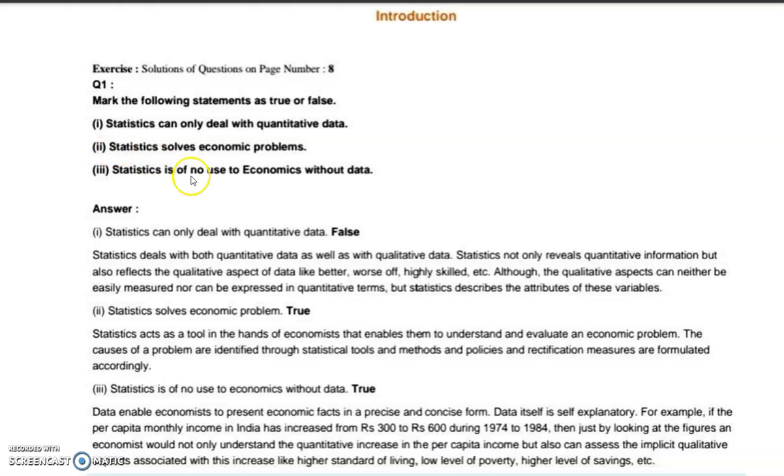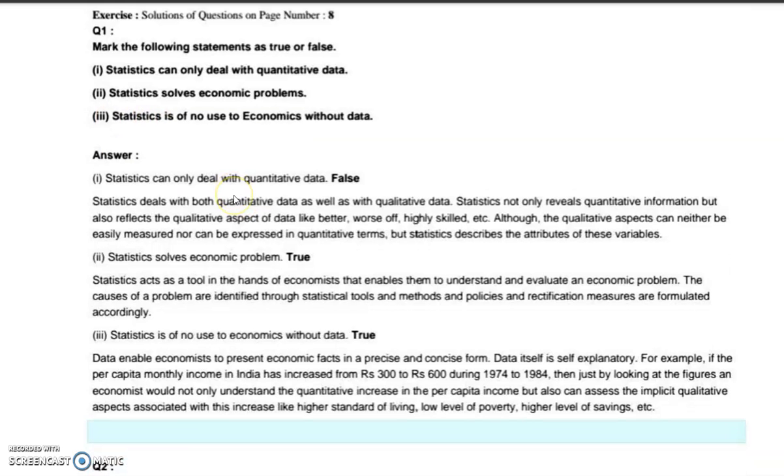Then next one, statistics solves economic problems. Is it true or false? Yes, it is true. Statistics acts as a tool in the hands of economists that enables them to understand and evaluate an economic problem.